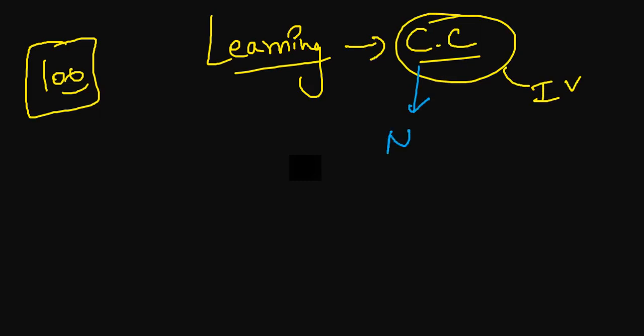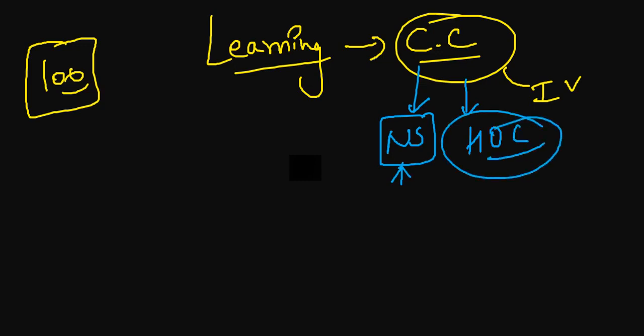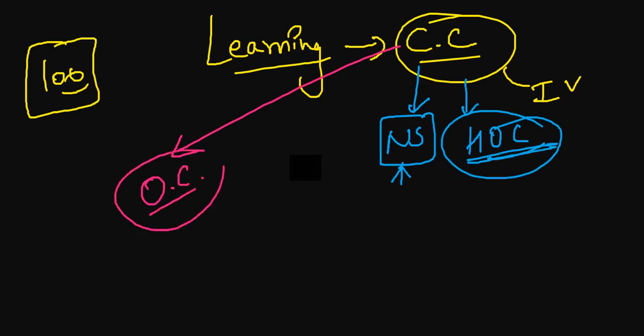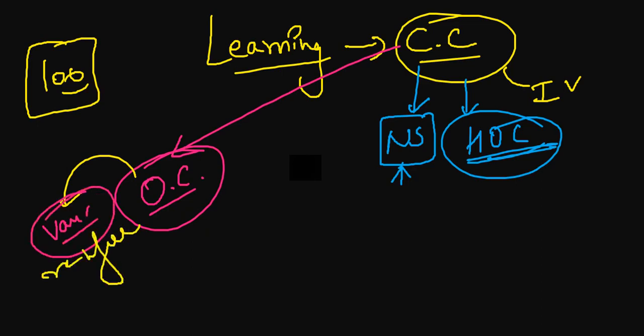What they are asking is about the neutral stimulus, what it is, do you know about this? They are asking about HOC, higher order conditioning, do you know about this or not? They are asking about operant conditioning. Previously they have not asked regularly about the variable ratio and that reinforcement thing, so will they ask this again?